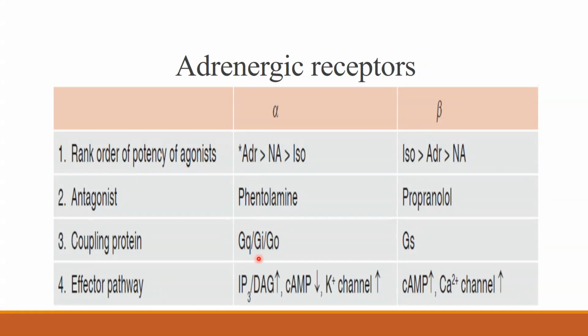Gq type GPCRs have secondary messenger system inositol triphosphate and diacylglycerol, or reduction of cAMP, which is cyclic AMP, or opening of potassium channels, which is for Go type GPCRs. Whereas beta receptors are Gs type GPCRs which mainly cause an increase in cyclic AMP and an increase in calcium channel opening.